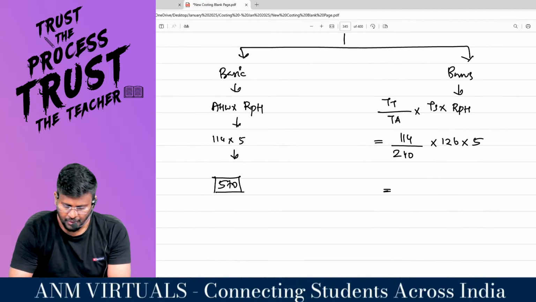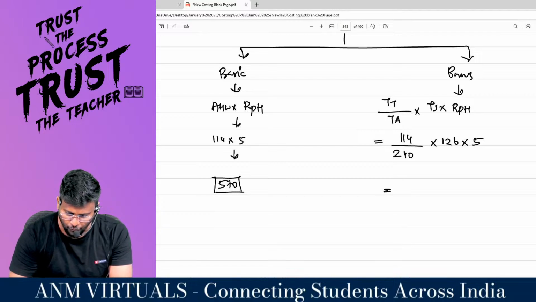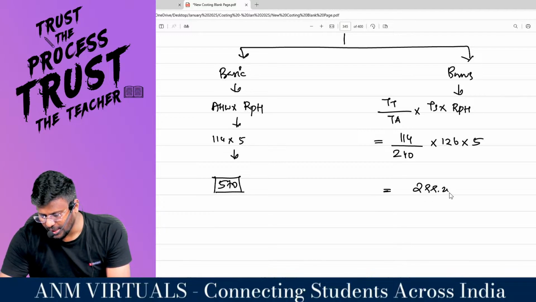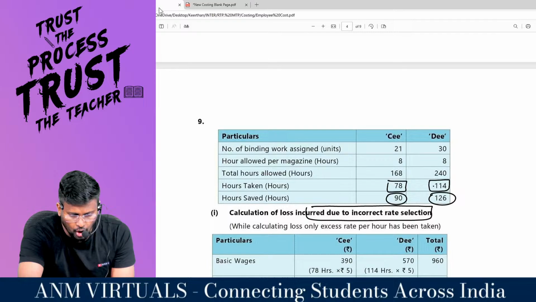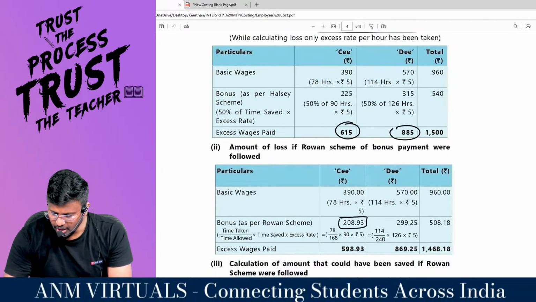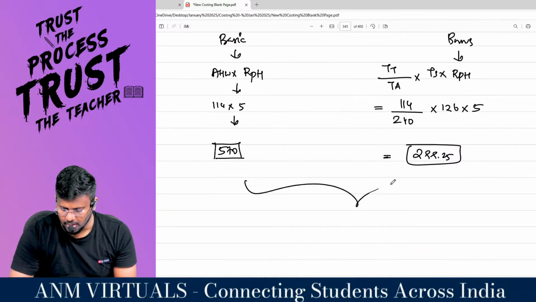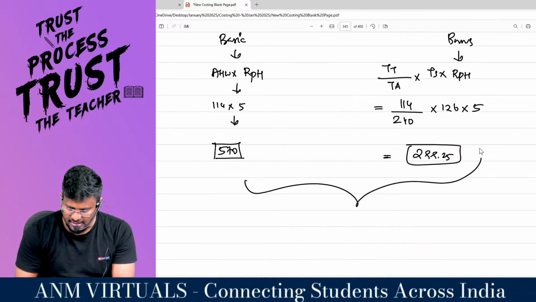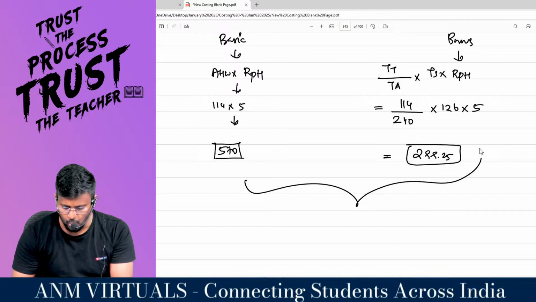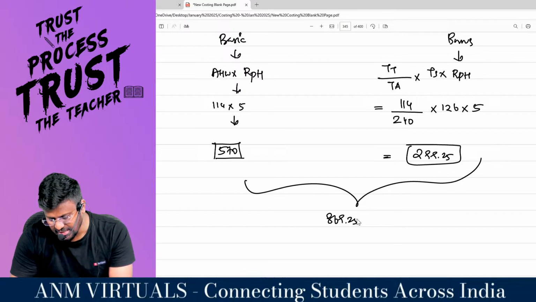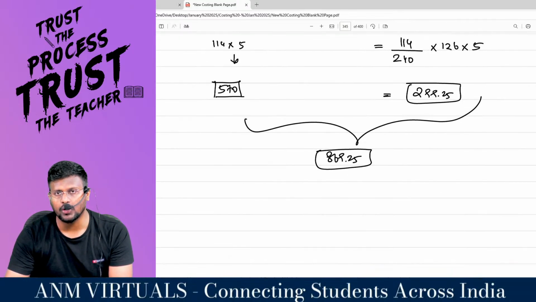So 114 divided by 240 into 126 into 5 comes to 299.25, the loss you would have incurred under Rowan. That means 570 plus 299.25 comes to 869.25, the total loss to the company.